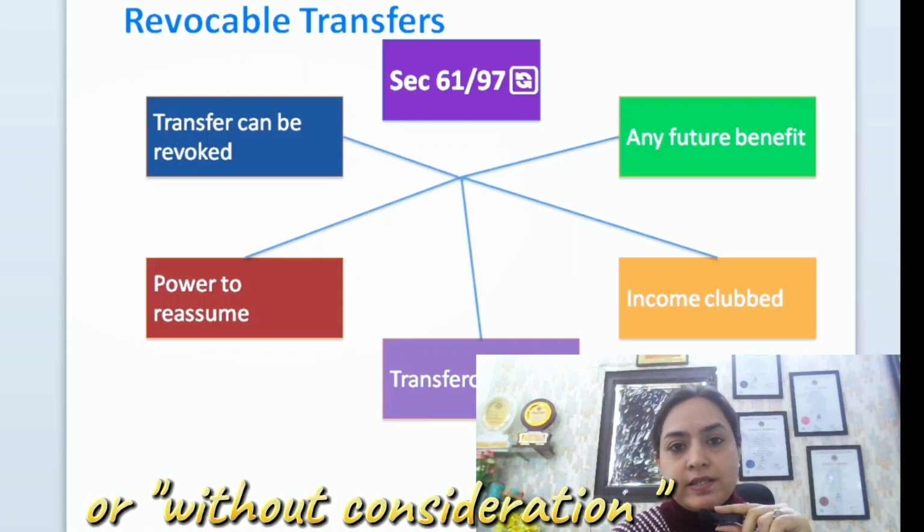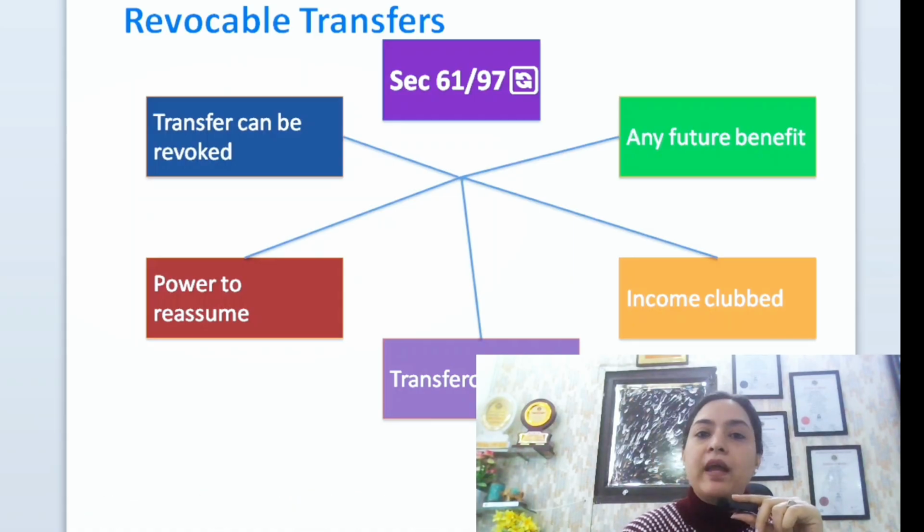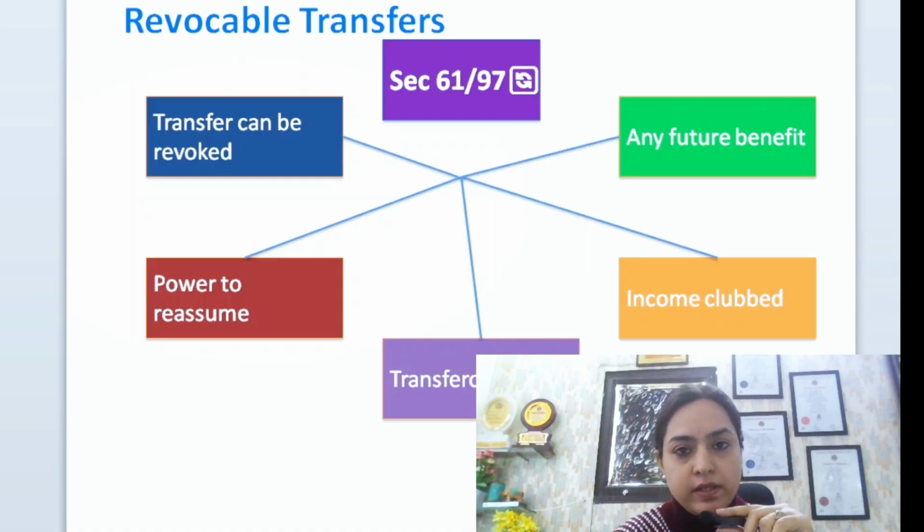What does section 96 say? Repeat with me. If income is transferred without transferring the assets, then income gets clubbed in the hand of the transferor. It is irrelevant whether it is a revocable transfer or irrevocable transfer. So in either of the cases, income would get clubbed in the hand of the transferor itself. Section 97 tells us about the revocable transfers.